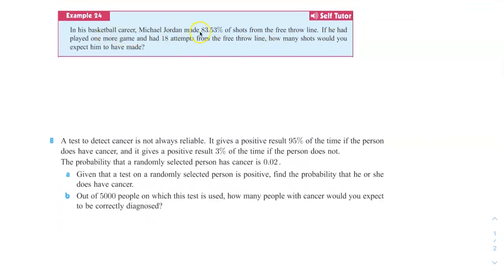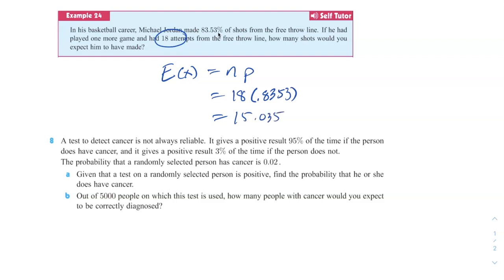In his basketball career, Michael Jordan, best ever, made 83.53% of his shots from the free throw line. If he had played one more game and had 18 attempts from the free throw line, how many shots would you expect him to make? Well, our formula is the expected value of x is just n times p. In this case, we expect him to shoot 18 shots and make with a probability of 83.53%. So let's move that to a decimal, 0.8353. We multiply these together and we get about 15.0354.